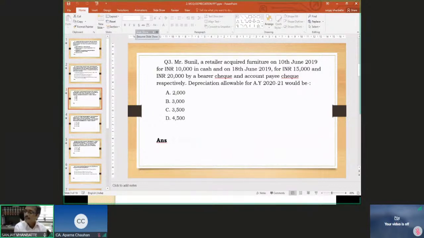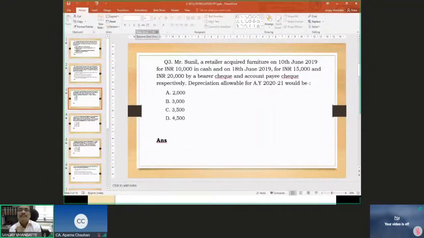Okay. Sakat Das from West Bengal is saying the answer is option A, that is 2,000 rupees. Now let us understand this. Provisions of section 48(3) and for depreciation calculating actual cost, they apply if the capital expenditure for acquisition of the asset is incurred otherwise than through prescribed modes only if the amount exceeds 10,000 rupees. Exact 10,000 rupees, it does not apply.